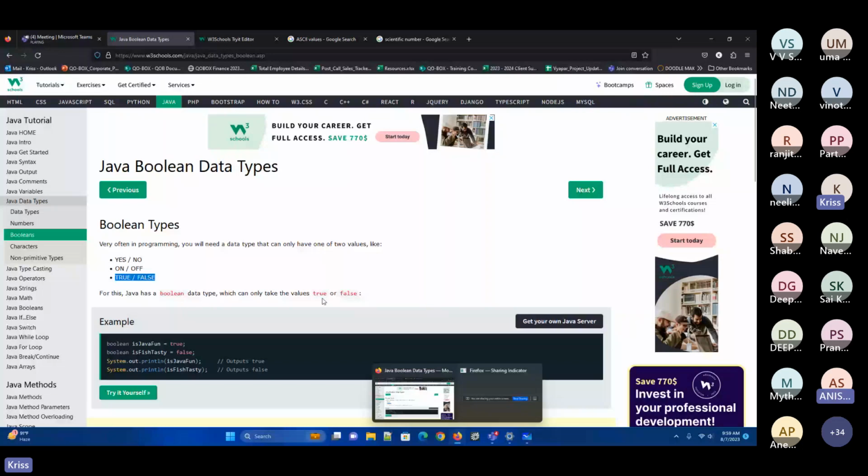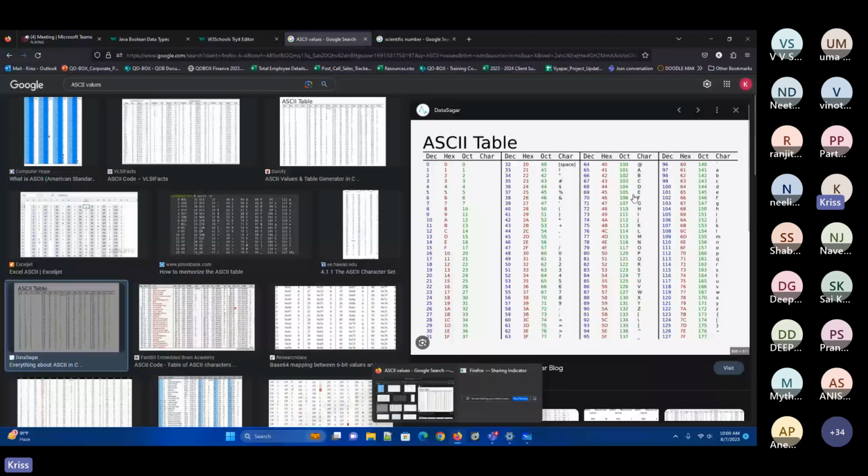If you're storing 0, 1, that would be like a char, right? One character you wanted to store there. It will take that particular ASCII value and then it will go there. You see it here, 0, 1. This will go for the char, not for the boolean. So 0 and 1 are not supported as boolean in Java. Why would you want to have that? What is the purpose?